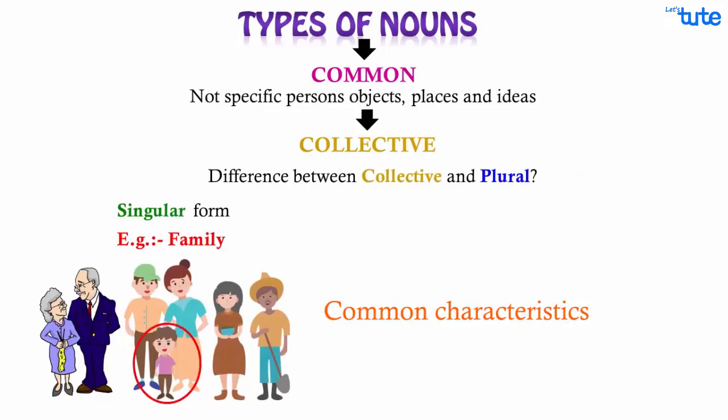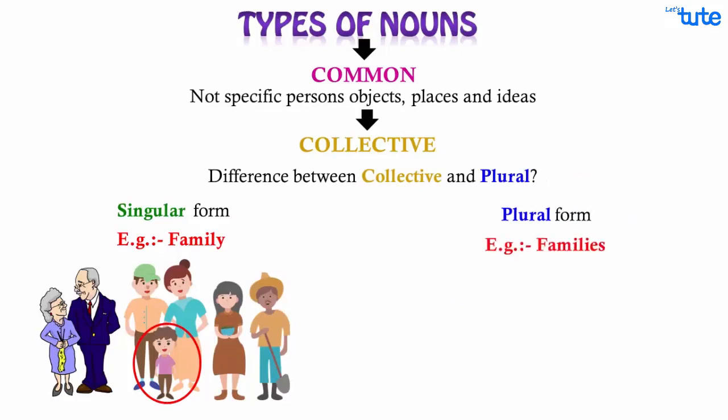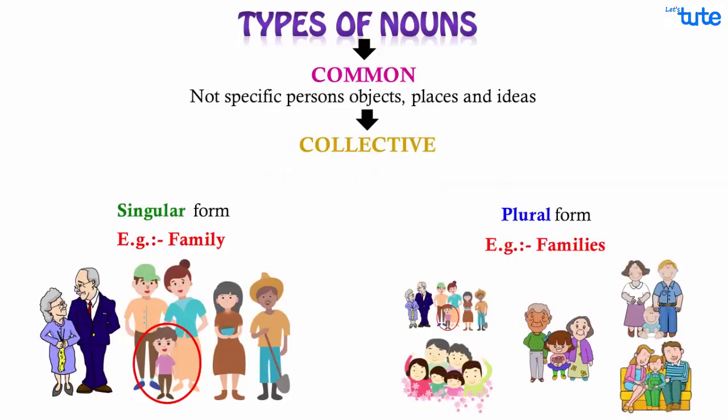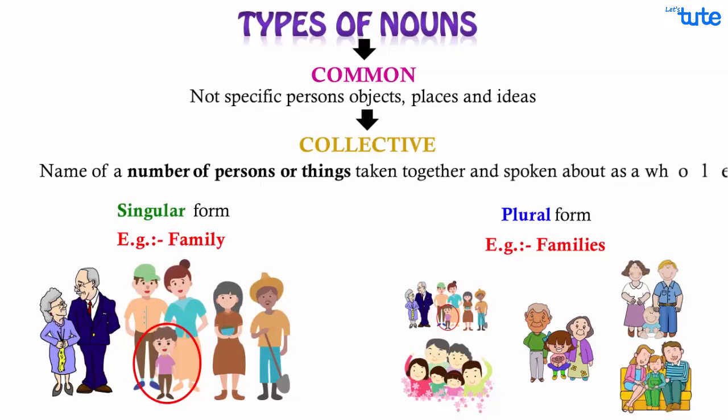That is, they are all related to you. The collective noun family can be changed to plural, that is, families, referring to other sets of families. Thus, a collective noun refers to a name of a number of persons or things taken together and spoken about as a whole.